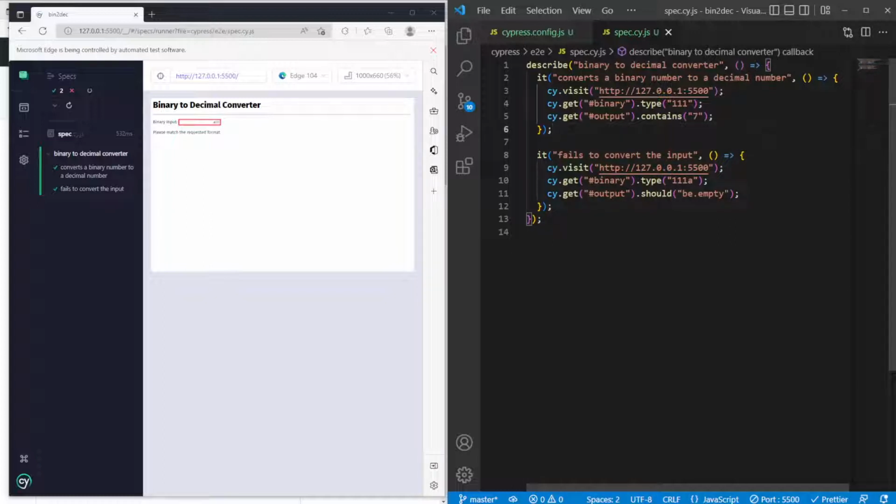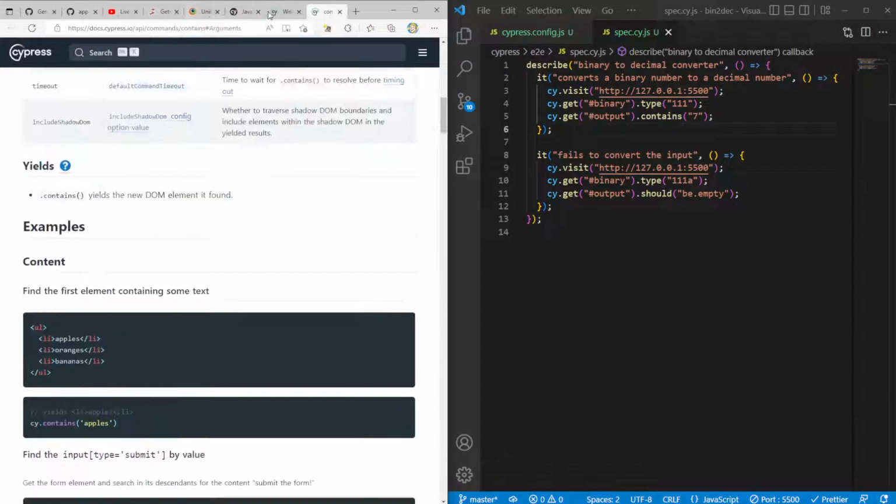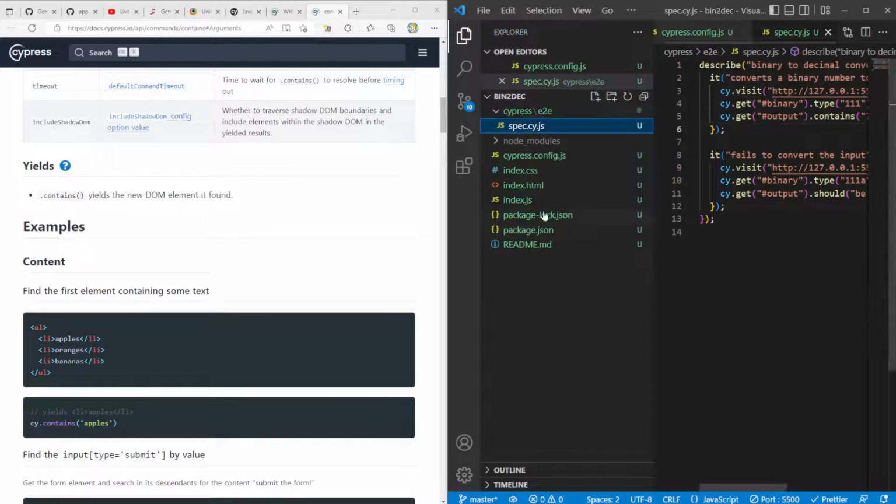So look at this. We have just written 2 tests using Cypress, right? Where we have a passing test, convert a binary number to a decimal number, and also a test where it fails to convert the input, which in this case, we just know that the output should be empty because it's a failed input. So this is amazing. I definitely was not expecting to even do this much, but I'm happy that we did. And I think it's very cool that I learned a lot throughout the process. So let's recap what we've done, right? We completed all of the different user stories for our project.